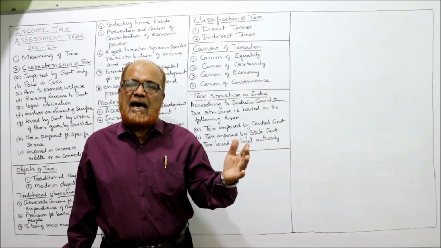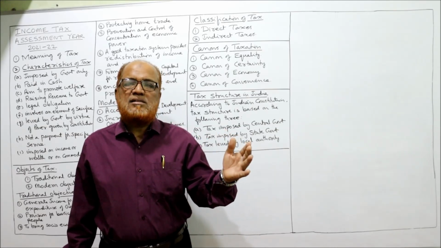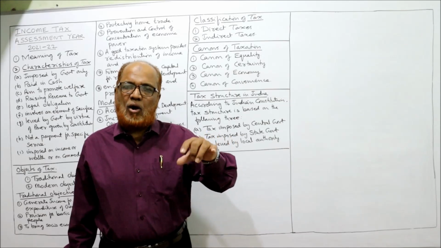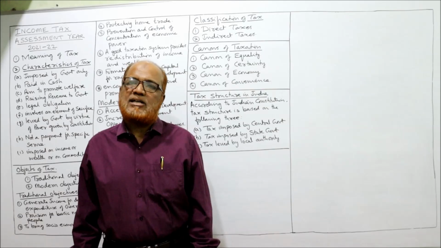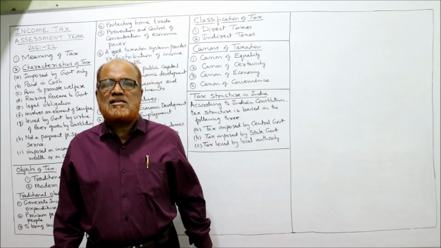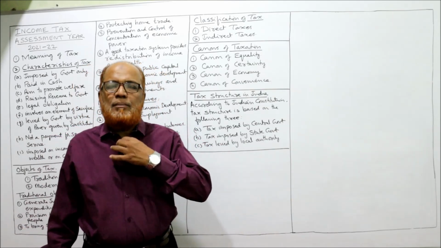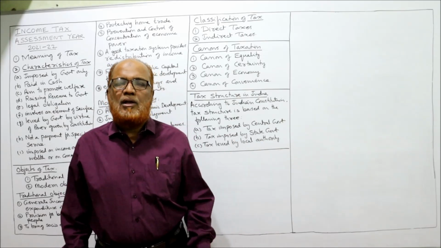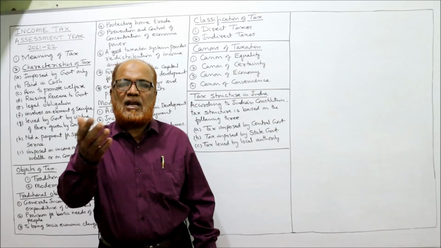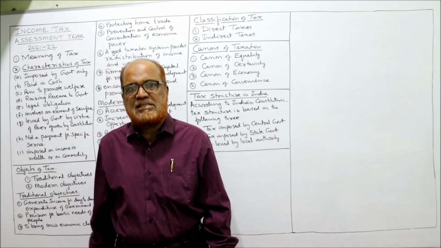Next one is on direct taxes. With direct taxes, when the payment is to be made and how much payment is to be made will be clear in the mind of the taxpayer. Whereas with indirect taxes, the government is not sure when the people will consume the goods. If the people consume the goods, they have to pay the tax. So whenever they are purchasing or using the goods, they have to pay the tax.